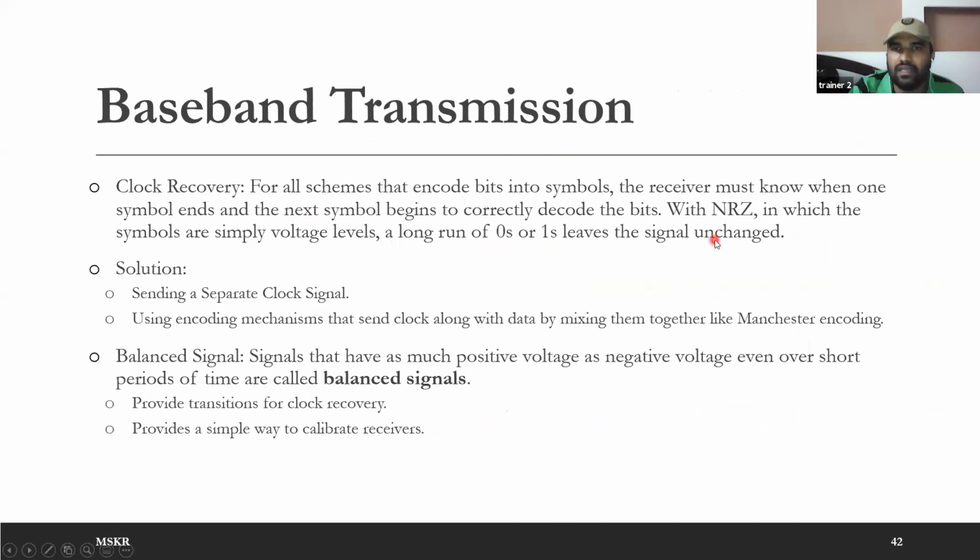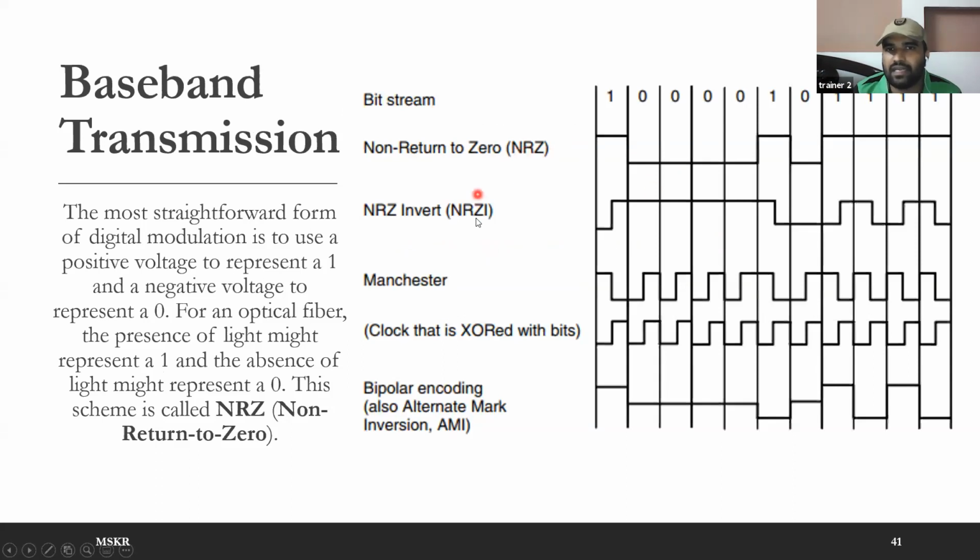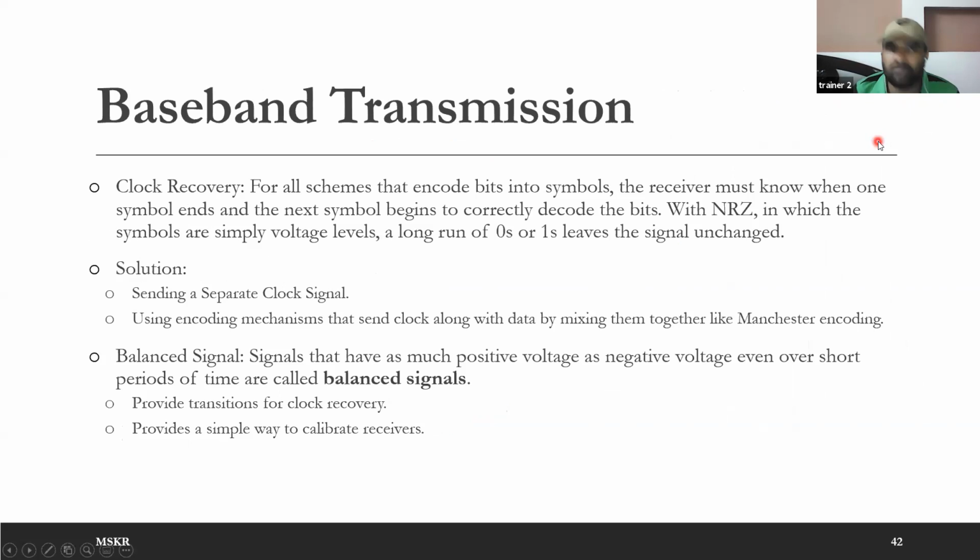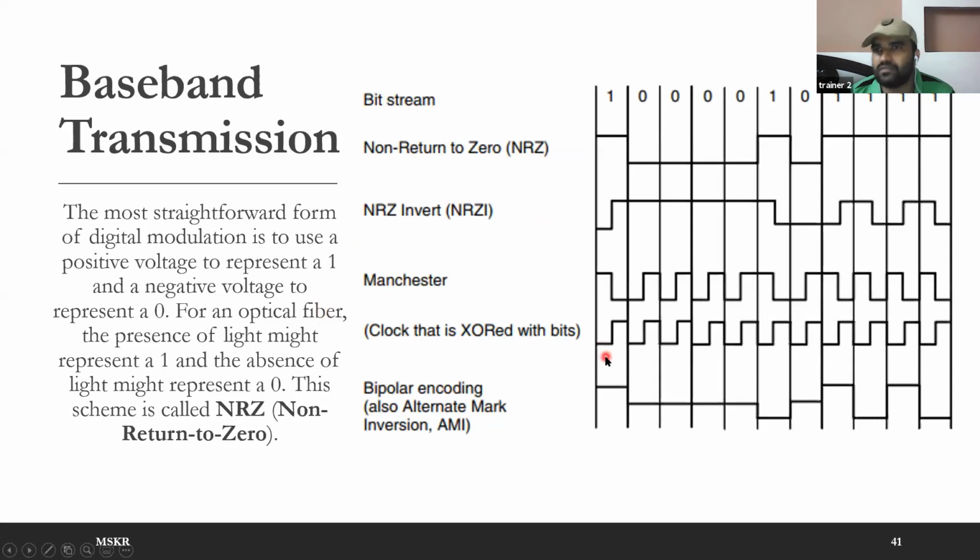When you go with the encoding mechanisms like NRZ or NRZI, here there is a problem with continuous zeros, and here there is a problem with continuous zeros or continuous ones. So to overcome such situations, you have 2 mechanisms. One mechanism is sending a separate clock signal. By sending a clock signal in a separate wire, the receiver will do the XOR operation, the AND operation between the received signal and the clock signal. He will get the actual output, or the sender itself can send the clock embedded into the message.